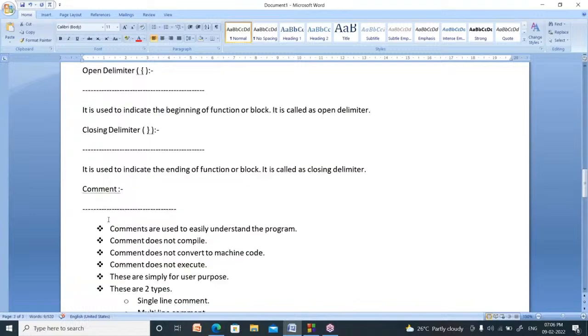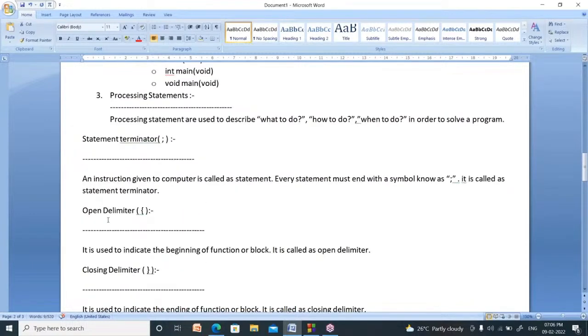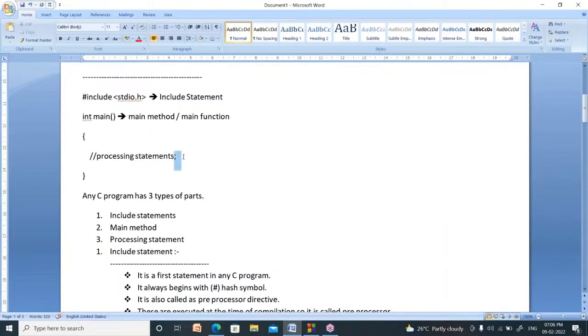Now I will explain. In all the programs, you have to use semicolon. What is the name of semicolon? It is called the statement terminator. Every line of your program must be terminated using one symbol. That symbol is called semicolon, the statement terminator. In every program you use the open flower bracket. It is called the open delimiter.